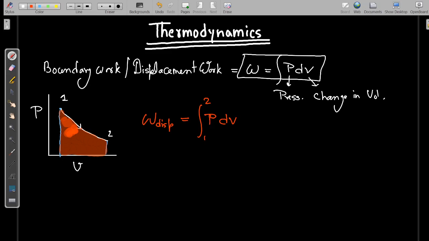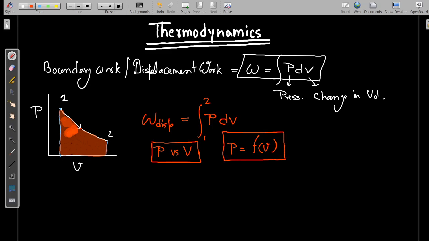Until we have pressure as a function of volume, we cannot find out the integration.